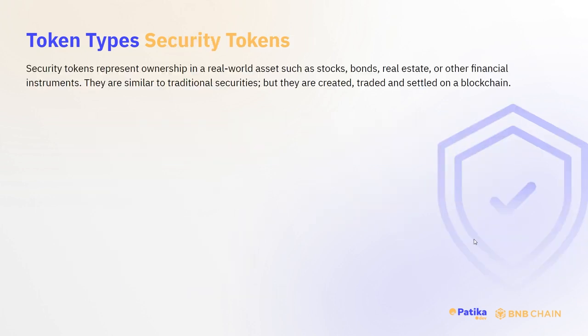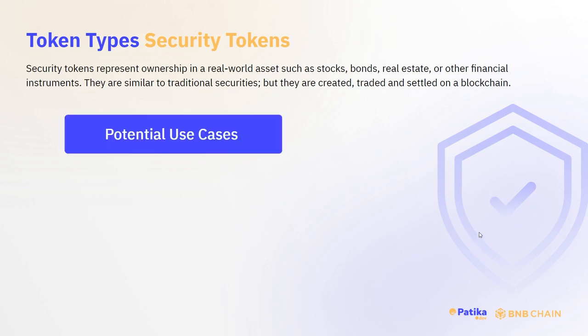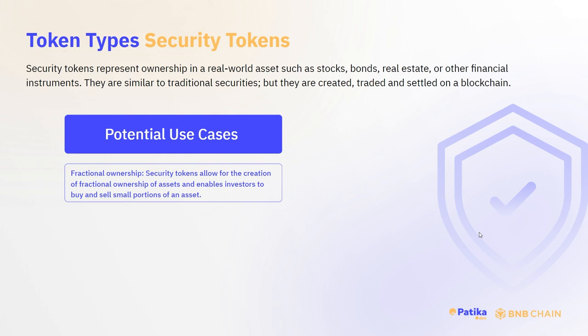Security tokens. Security tokens represent ownership in real-world assets such as stocks, bonds, real estate, or other financial instruments. They are similar to traditional securities, but they are created, traded, and settled on a blockchain. The first potential use case is fractional ownership.